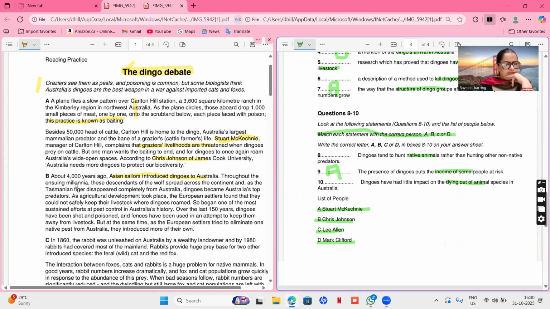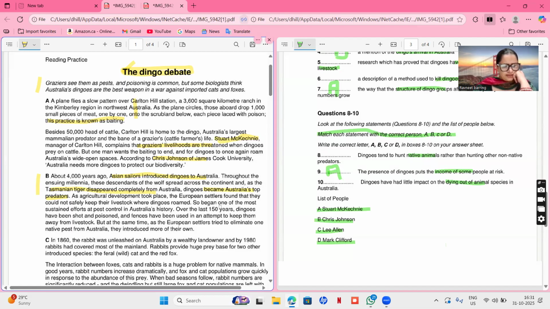So the ensuing millennia, these descendants of wolves spread across the continent, and as the Tasmanian tiger disappeared completely from Australia, dingoes became Australia's top predators. Okay, so here they are saying that how they were introduced. They were introduced as Tasmanian tigers completely disappeared. That's why dingoes became Australia's top predators after Tasmanian tigers. As agricultural development took place, the European settlers found that they could not safely keep their livestock where dingoes roamed. Okay, so there is a rivalry between dingoes and livestock. Maybe dingoes are killing livestock. Livestock means cattle like buffaloes and cows.